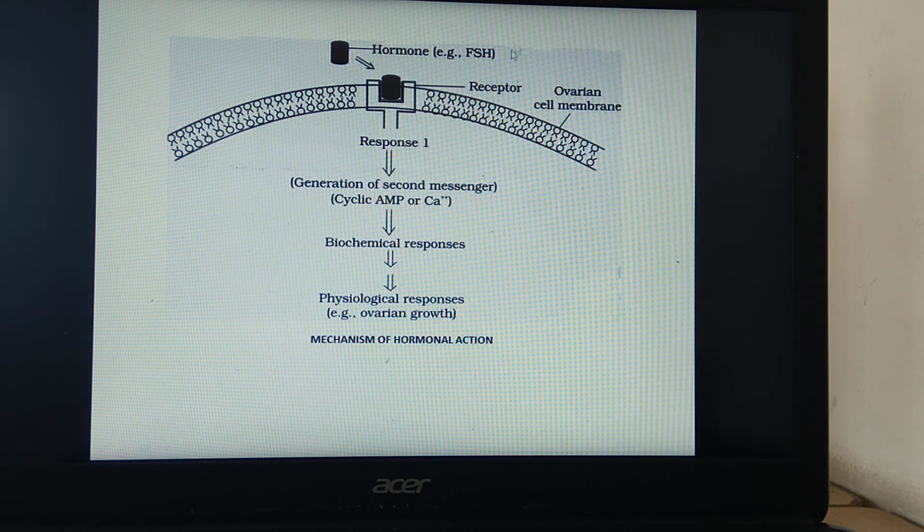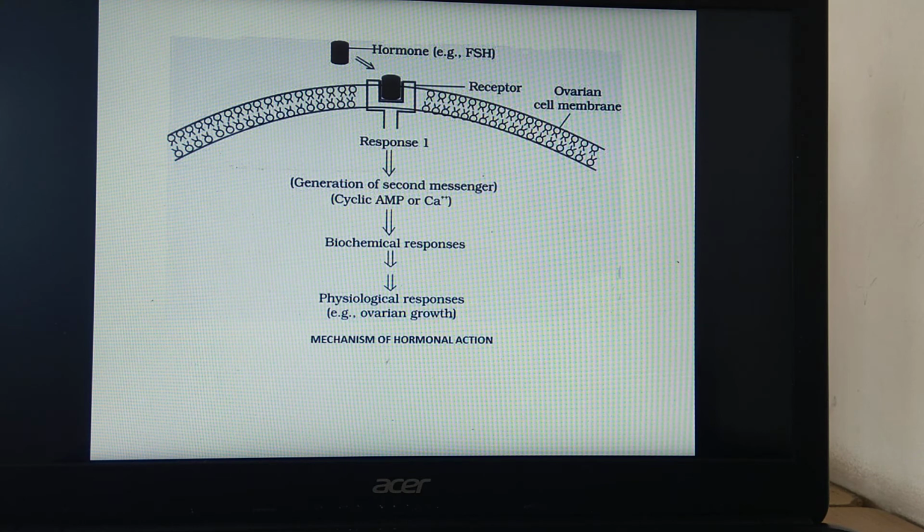Some more secondary messengers are there. For example, calcium, IP3, which is called inositol triphosphate, and cyclic GMP, guanosine monophosphate. Like cyclic AMP, what is the full form? Cyclic adenosine monophosphate. Like this, cyclic GMP, cyclic guanosine monophosphate, is there. All these are secondary messengers. So a note can be asked for 2 marks. Names of secondary messengers can be asked for 1 mark. The enzyme released by this complex can be asked for 1 mark. This is the mechanism of action of hormone through membrane receptor.